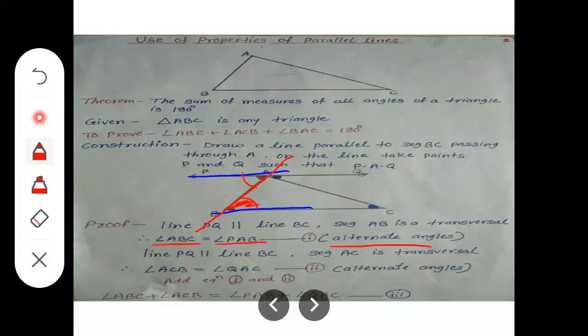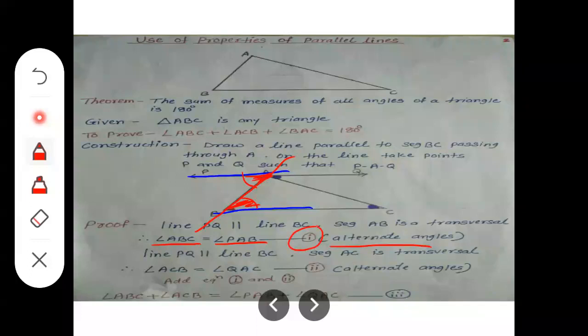PAB means angle A. Those are the alternate angles, and we know the property: alternate angles are of equal measure. Those are congruent to each other. That is equation 1, right?